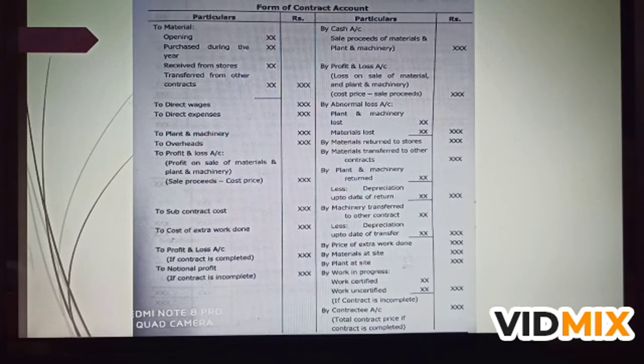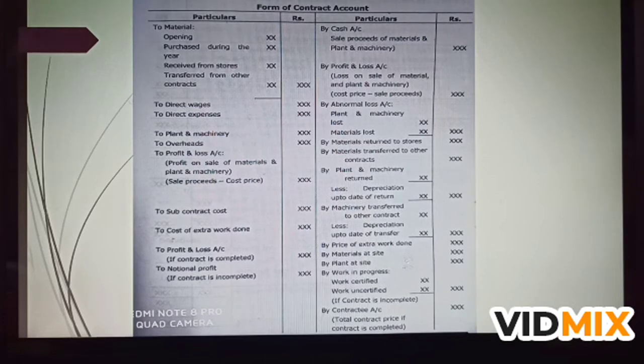The first item that will be taken on debit side is the material. So opening stock of material, if it is there, that will be used for this contract. First that is to be taken. And for that we have to add if there are any purchases made during the year.